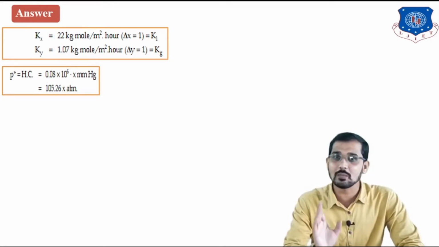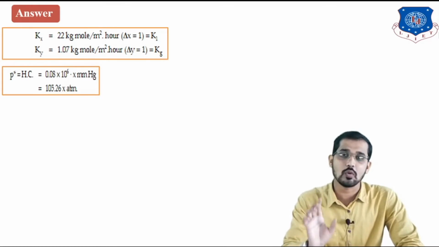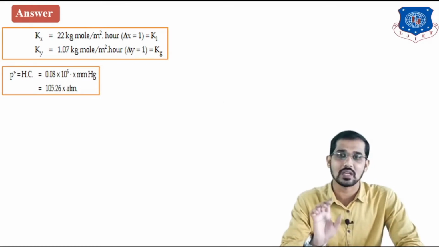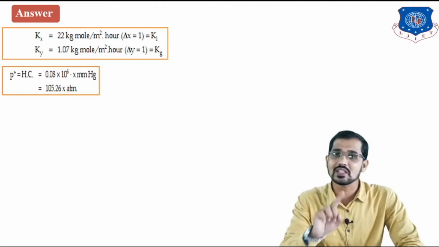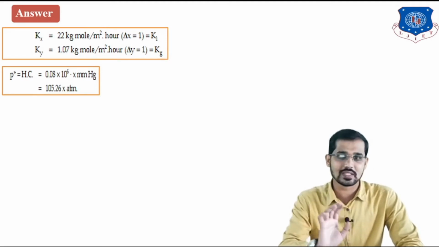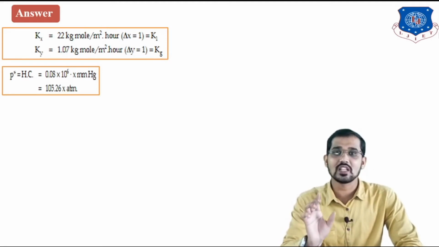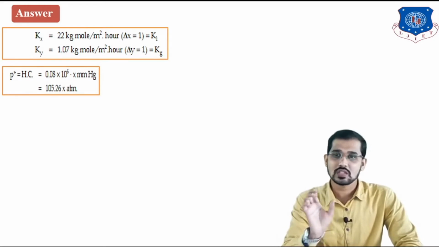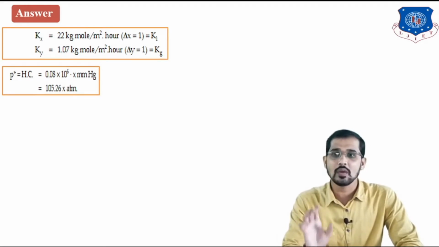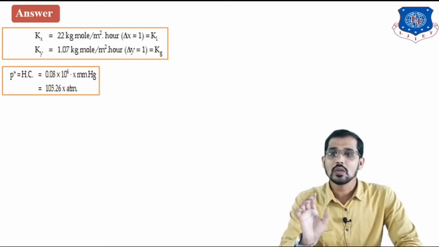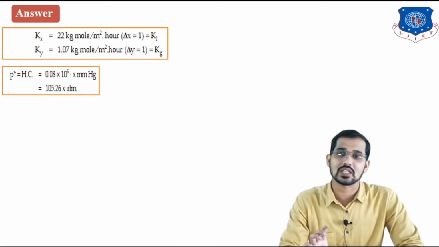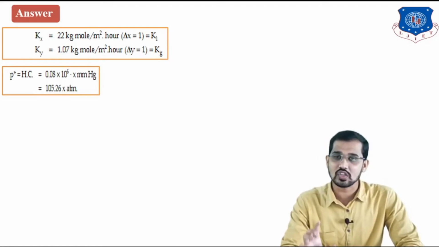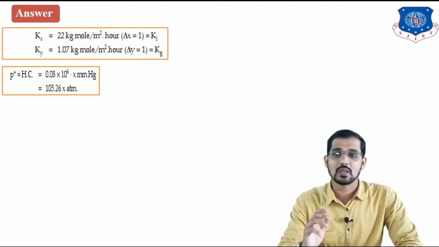So C is nothing but x, meaning the concentration of the component in the liquid phase, that is x, and in the standard formula that is C. So C is equal to x. After that, H is nothing but Henry's law constant. So just compare this equation with the standard form, you will get H is equal to 0.08 into 10 raised to 6. I am just converting this equation into atmospheric pressure, meaning mmHg to atmospheric.